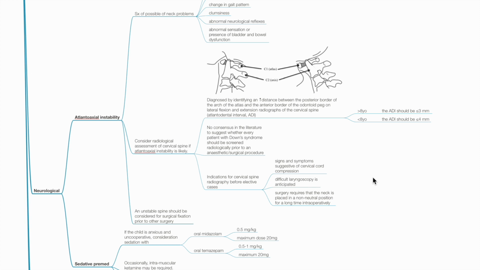There is no consensus in the literature to suggest whether every patient with Down syndrome should be screened radiologically prior to an anesthetic or surgical procedure. Indications for cervical spine radiograph before elective procedures include signs and symptoms suggestive of cervical cord compression, difficult laryngoscopy anticipated, and surgery requiring the neck to be placed in a non-neutral position for prolonged periods of time. An unstable spine should be considered for surgical fixation prior to other surgery.